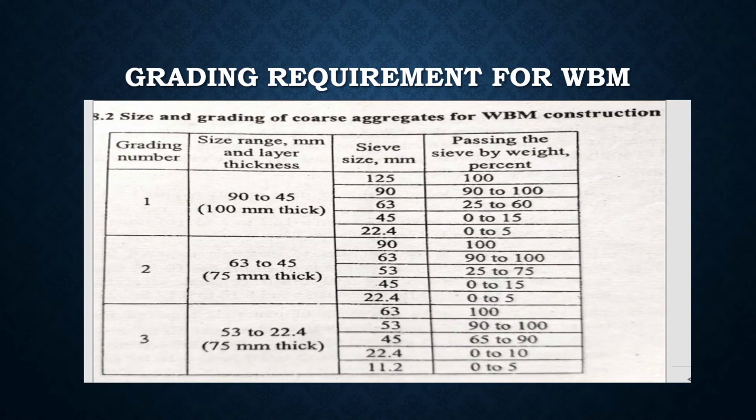And this table shows grading requirements of waterbound macadam. So grading numbers are grading 1, grading 2 and grading 3, and size ranges from 90 to 45 for grade 1, 63 to 45 for grade 2 and 53 to 22.4 for grade 3, and sieve size and percentage passing the sieve by weight are given in this table for the construction of waterbound macadam.